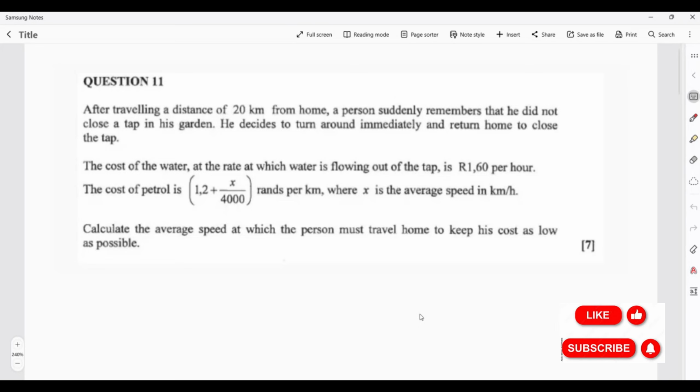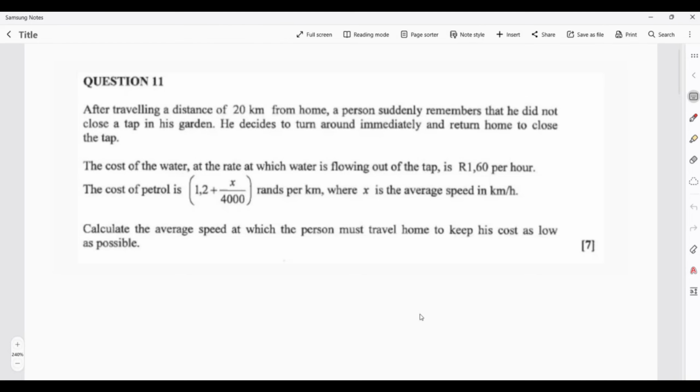Now let's get to the question. It was question 11, and it says, after traveling a distance of 20 kilometers from home, a person suddenly remembers that he did not close a tap in his garden. He decides to turn around immediately and return home to close the tap. So this question is going to talk about the cost, okay?